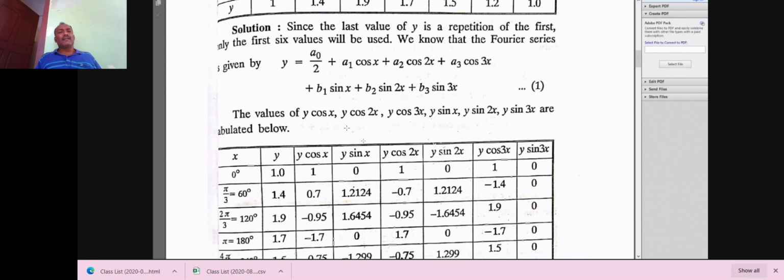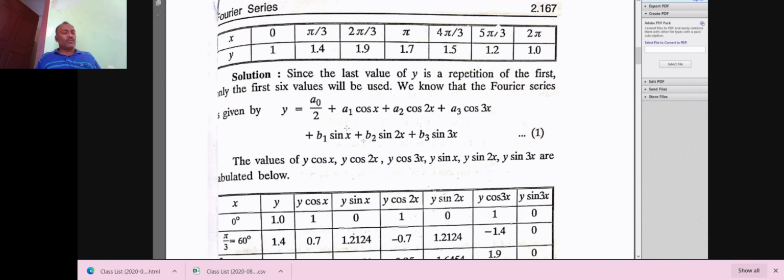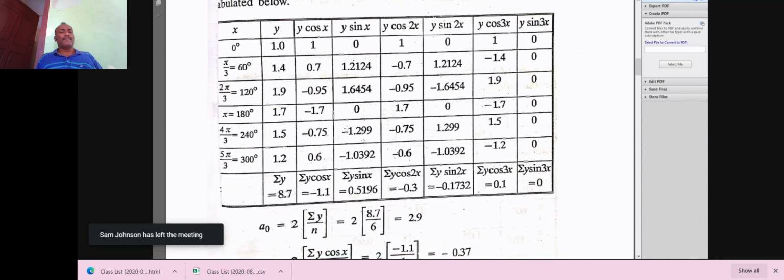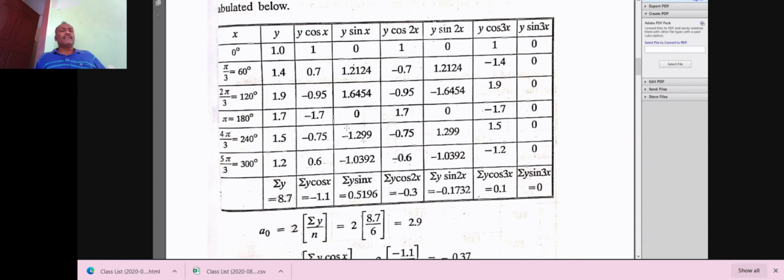The x row, which is 0, pi by 3, 2 pi by 3, pi, 4 pi by 3, and 5 pi by 3, is written in the first column in degree form. In the second column, you just copy the y values.